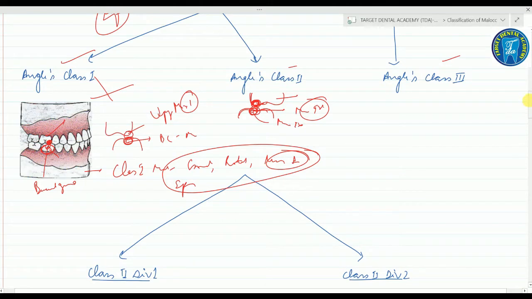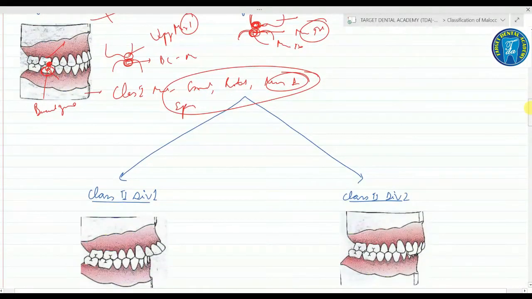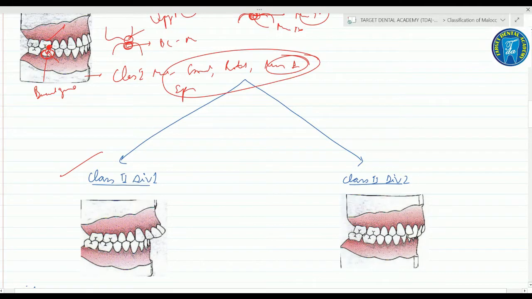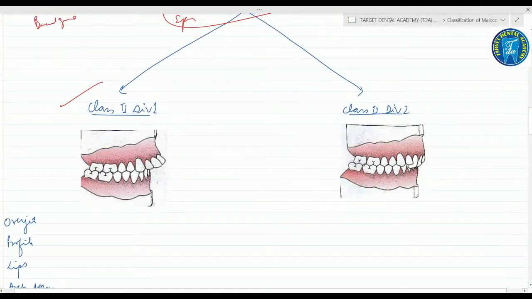Now Angle's class 2 is divided into two parts, class 2 division 1 and class 2 division 2. What is the basic difference between the two? See, in class 2 division 1, first of all there is proclination of the maxillary central incisor as well as the maxillary lateral incisor. Fine. While in class 2 division 2 there is retroclination of the maxillary central incisors.